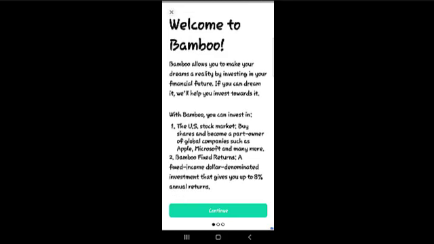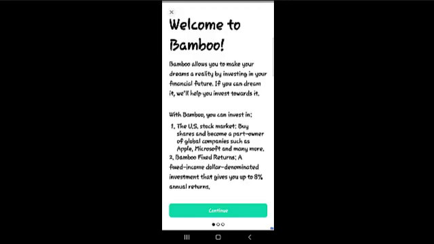So as you can see on my screen, some of the things that Bamboo helps you to do is to buy shares, which is the first thing. You're going to be investing in the US stock market by buying shares and becoming a part owner of a global company or global companies such as Apple, Microsoft, and many of them. And then the second thing that you can do with Bamboo is to make a fixed deposit return where you can get as much as 8% annual interest every year. Of course, this transaction will be done in fixed income dollar. That is in dollars particularly.